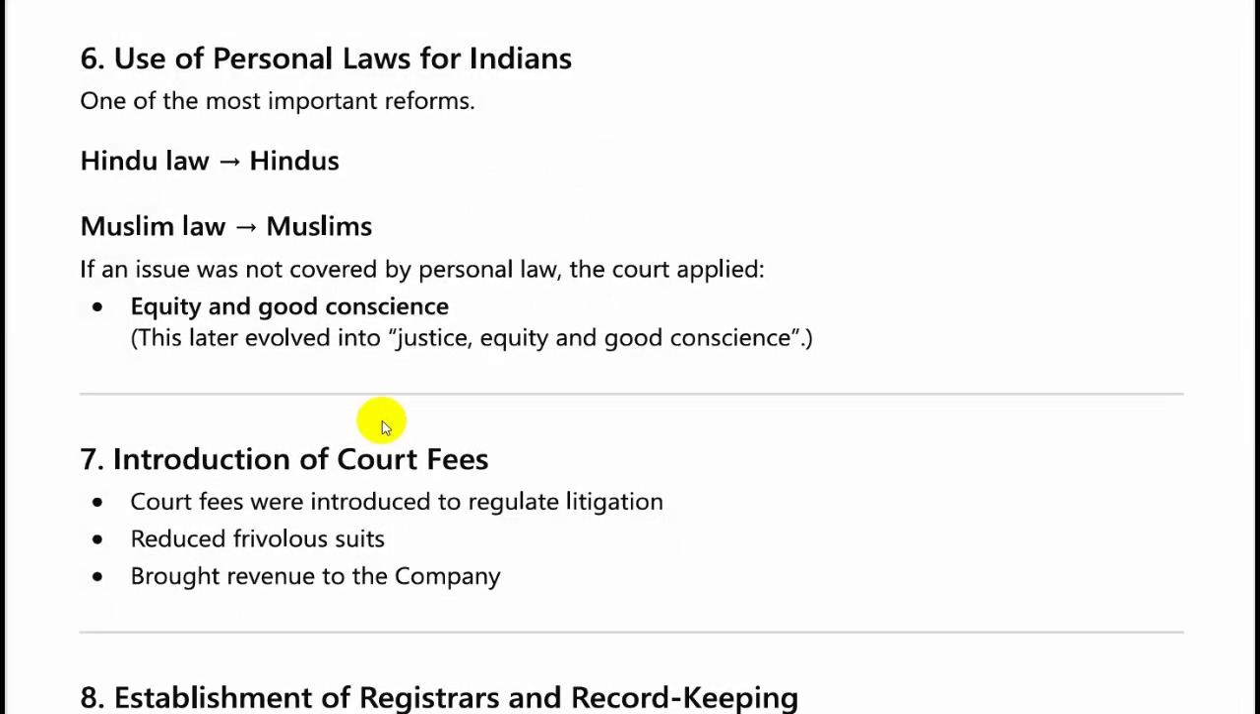Moving forward, we see that the 1772 plan introduced the use of personal laws for Indians. Hindu law was applied to Hindus and Muslim law was applied to Muslims. If there was an issue which was not covered by either of the personal laws, the court applied equity and good conscience. This later evolved into justice, equity and good conscience.